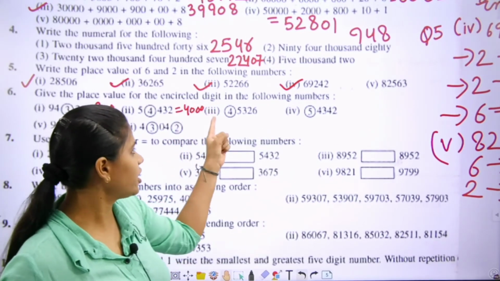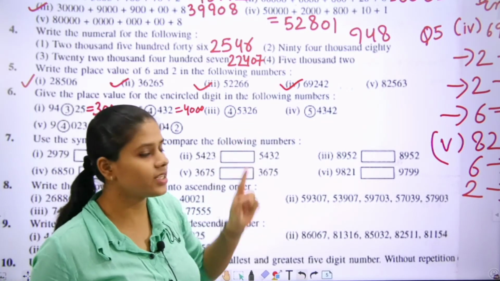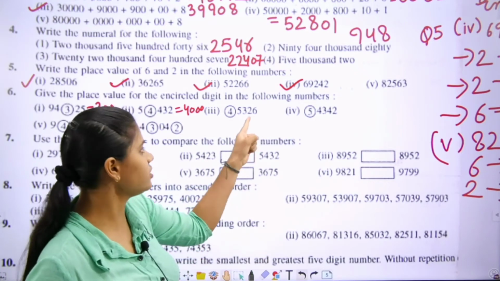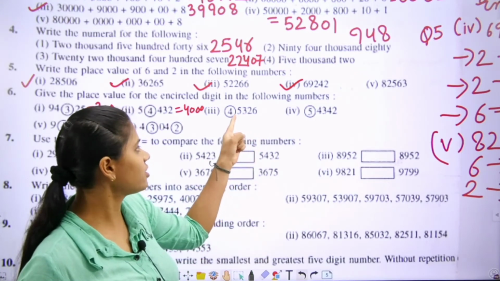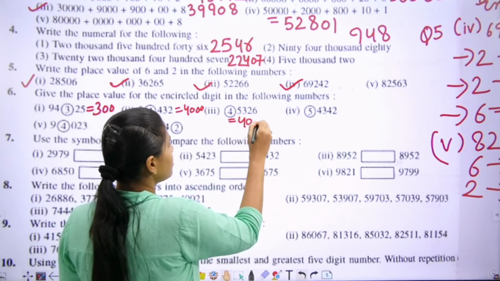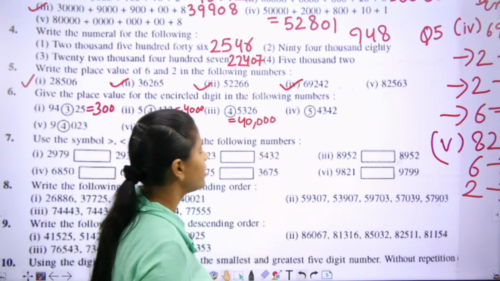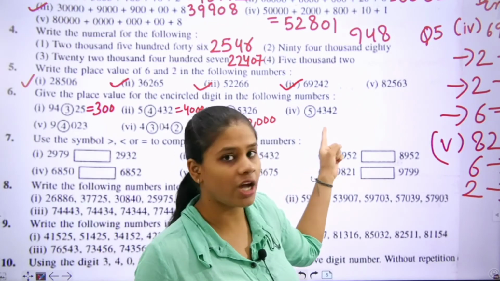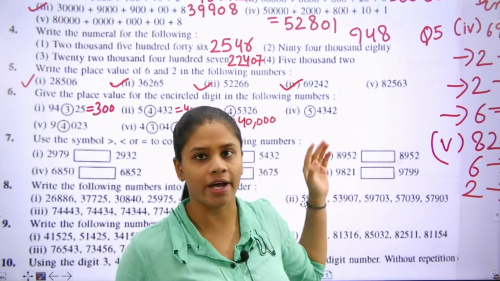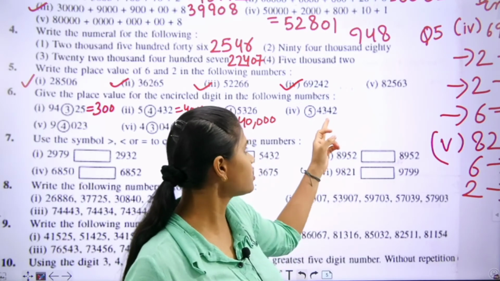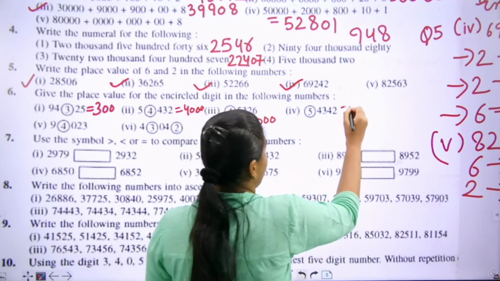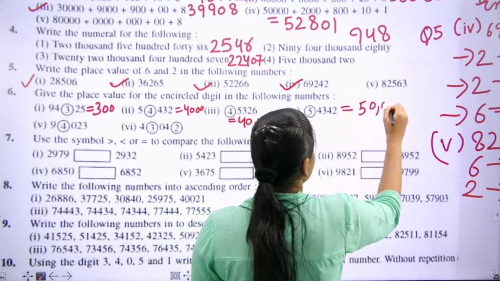Next, 45,326. We have to tell the place value of 4. Let's start. Ones, tens, 100, 1000, 10,000. We will write here 40,000. Next one, 54,342. We have to tell the place value of 5. Let's start. Ones, tens, 100, 1000, 10,000. We will write here 50,000.